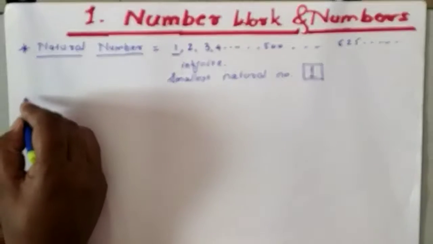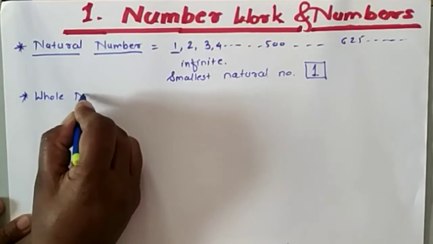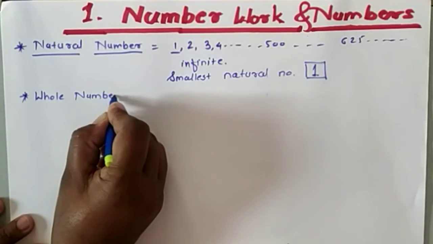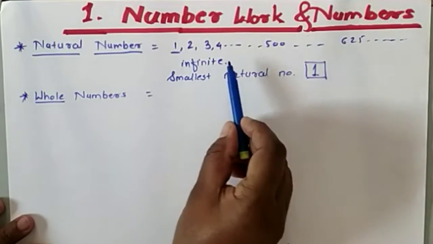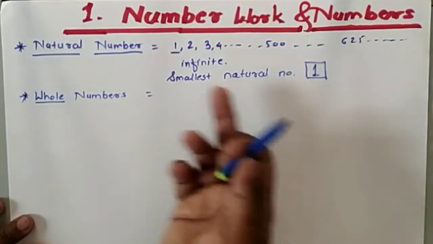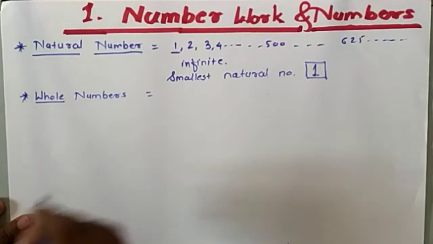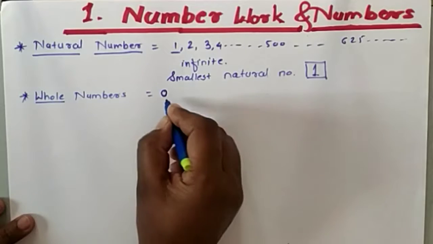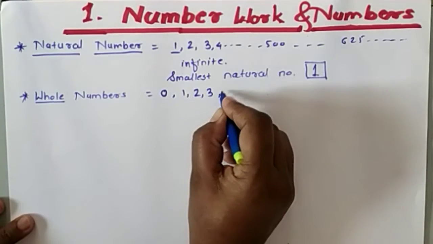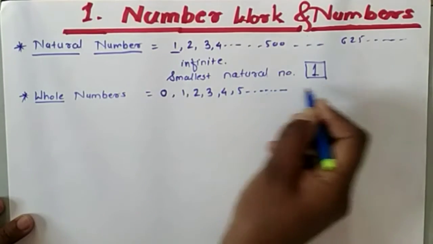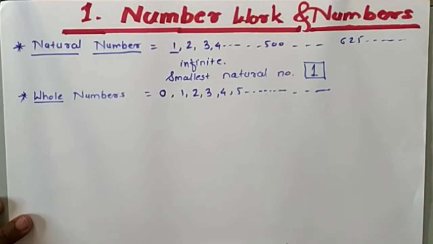Okay. Now after natural numbers, we move towards the next point, that is the whole numbers. So what are the whole numbers? Whole means all numbers. If you see here 1, 2, 3, 4, 5, 6, I took all numbers here. But which number is not there? The 0 is not there. So in the group of natural numbers, if we add 0, then this set of numbers is called which numbers? Whole numbers. Okay, 5 and so on. All the numbers, infinite numbers are there. These whole numbers are also infinite.